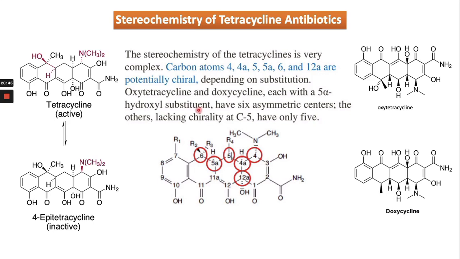You can see the 5 alpha hydroxyl group here. This one has the 5 alpha hydroxy substituent and 6 asymmetric centers, whereas the other has 5 stereogenic centers. So this one has an extra stereogenic center at this part.